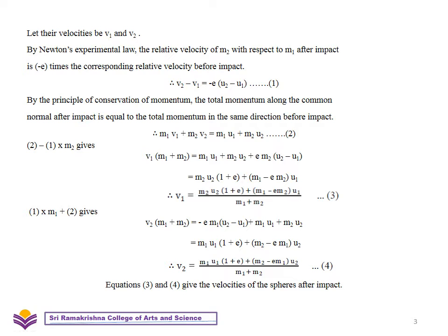By Newton's experimental law, the relative velocity of m2 with respect to m1 after impact is minus e times the corresponding relative velocity before impact. So we get equation 1. v2 minus v1 is the relative velocity after impact. u2 minus u1 is the relative velocity before impact.